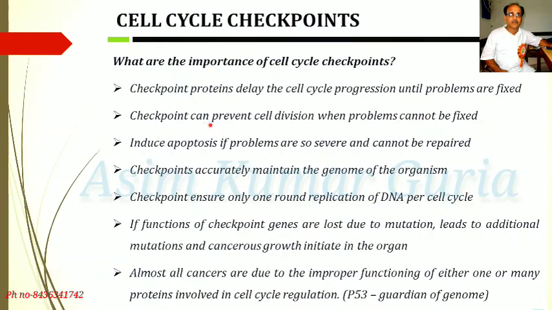What is the importance of cell cycle checkpoints? Checkpoint proteins delay the cell cycle progression until problems are fixed.